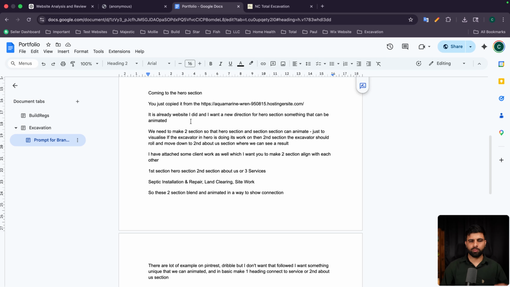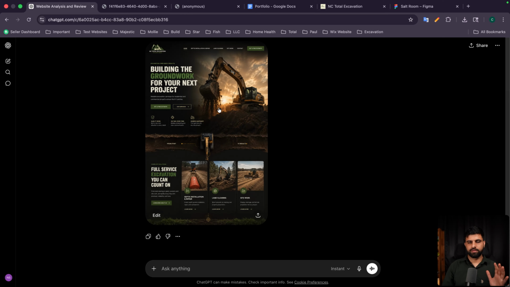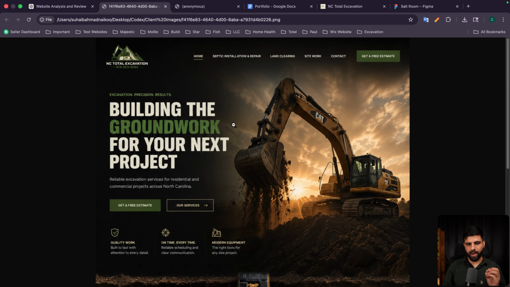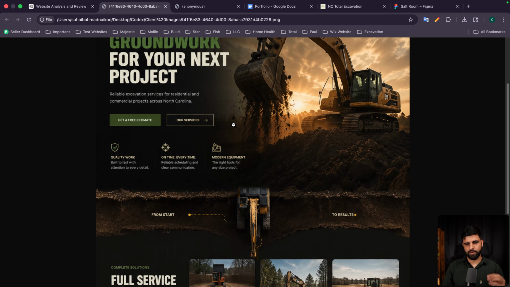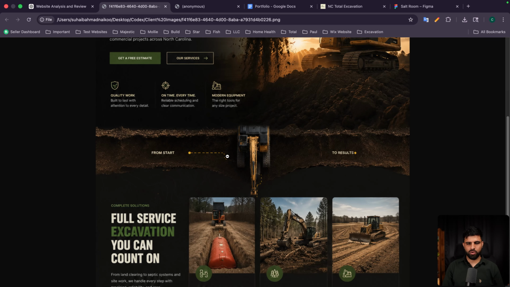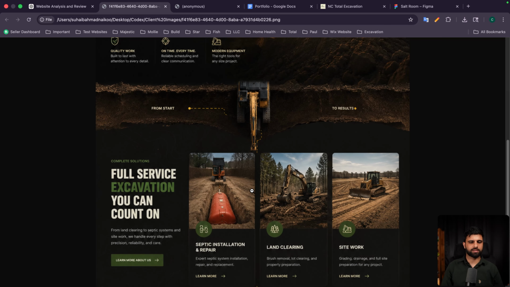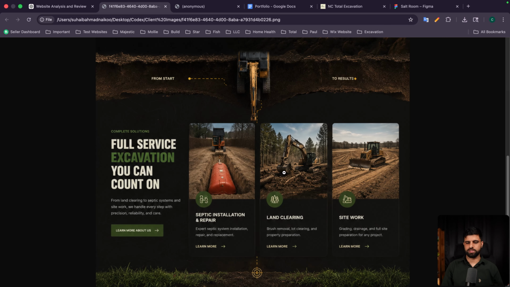This is another prompt to make a unique hero section, and I have attached the images that the client gave me. This is the result we got, and if you see, the hero section is the same, but I already got an idea what I have to do to simplify it. This looks good, to be honest, from start to results, and it now connects a bit to services. I took some extra time in ChatGPT because the image generation is great and it gives us better concepts.